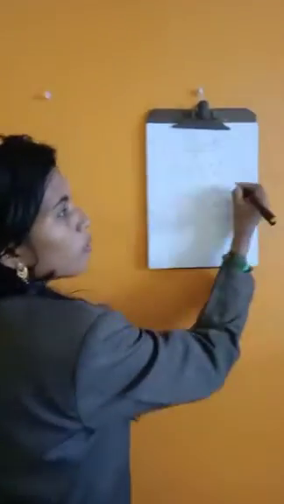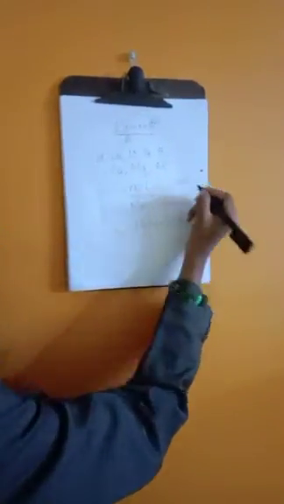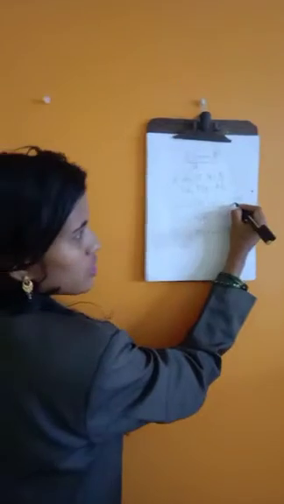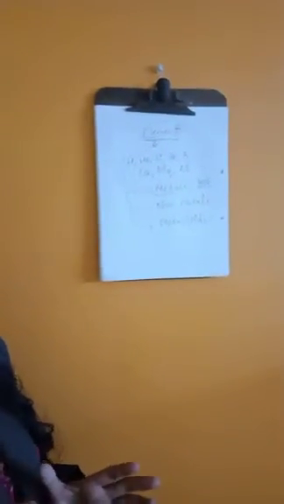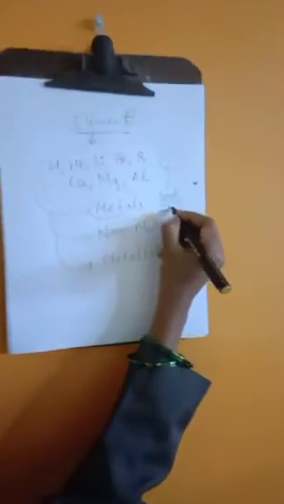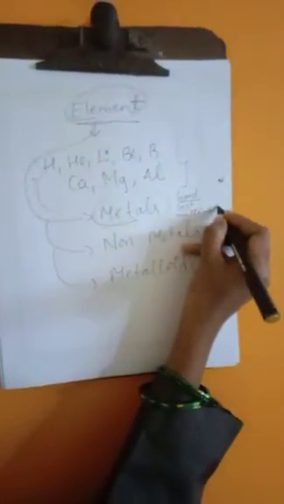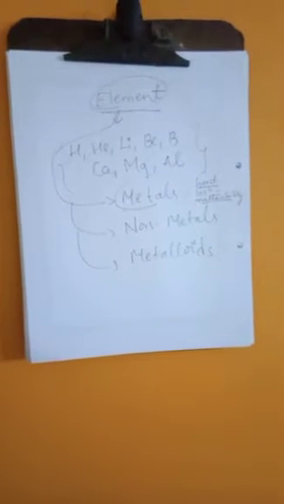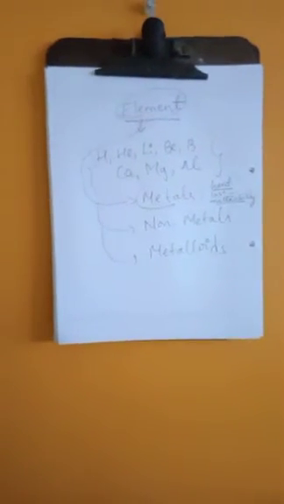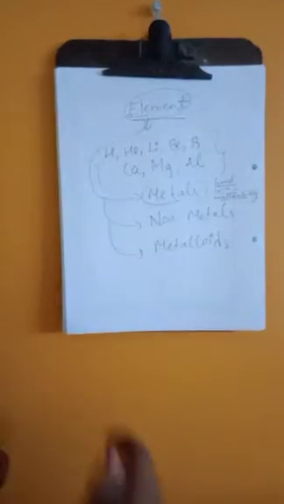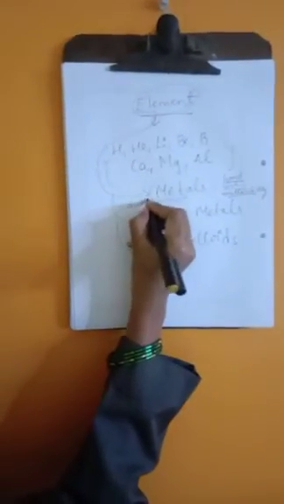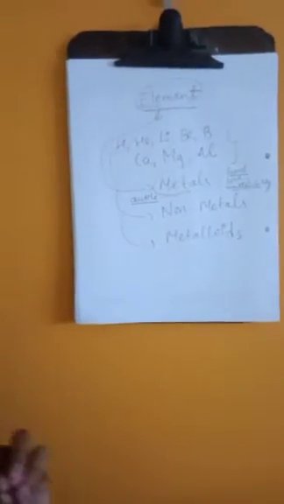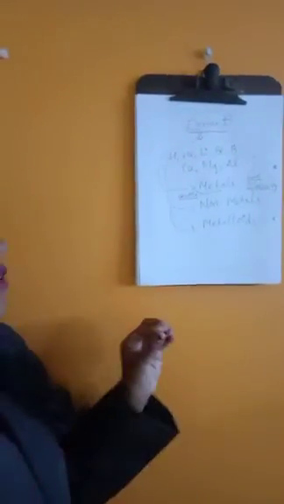ductile. Now, what is hard? Hard means the substances are rigid and cannot be broken easily. Next, lustrous. Lustrous means they have a shiny texture. Next is malleability. Malleability means the substances which can be drawn into thin sheets. Next comes ductile. Ductile means the substances which can be drawn into thin wires.